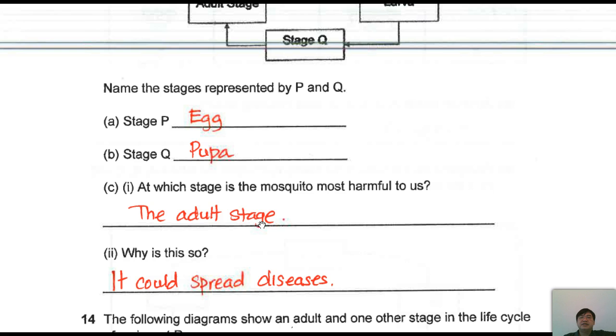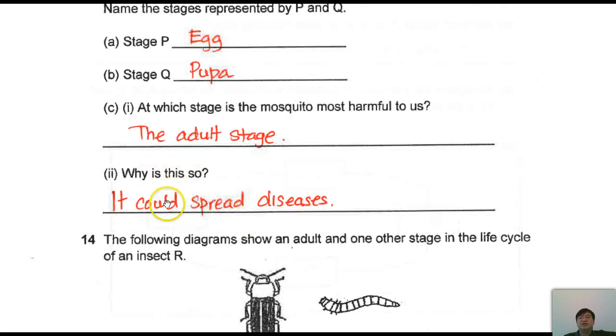Because as it bites you, it carries certain viruses, let's say from animals or from another person, and as it bites into you, there will be some transfer of this virus from the mosquito into your bloodstream. That is why it is harmful. The adult stage. Why so? Because it could spread diseases.